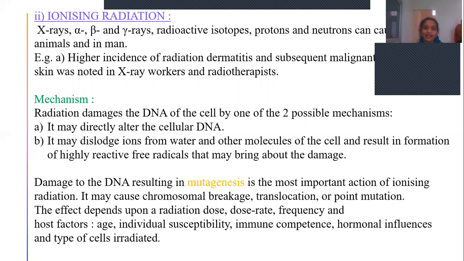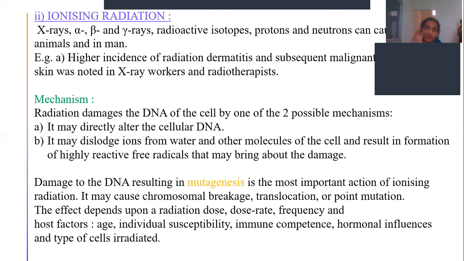And coming to ionizing radiations: X-rays, alpha rays, beta rays, gamma rays, radioactive isotopes, protons, neutrons. All this comes under ionizing radiations. These ionizing radiations can cause cancer even in animals and also in man. An example is a higher incidence of radiation dermatitis.